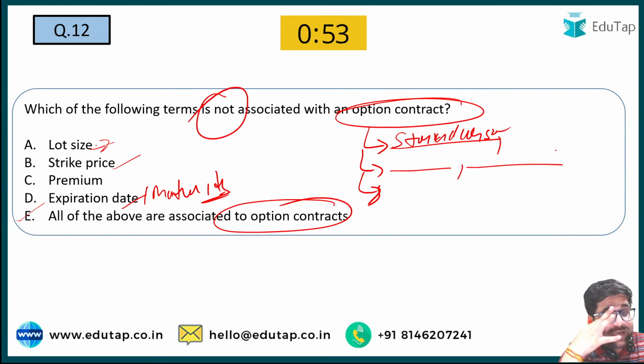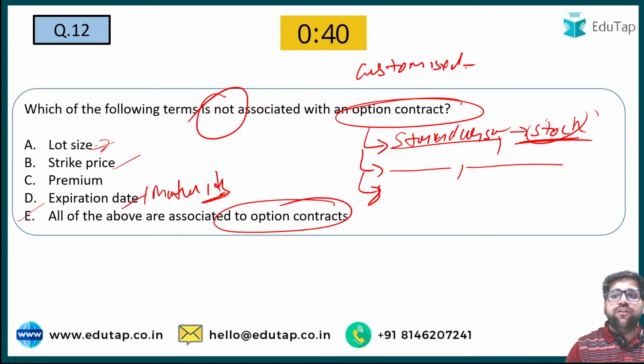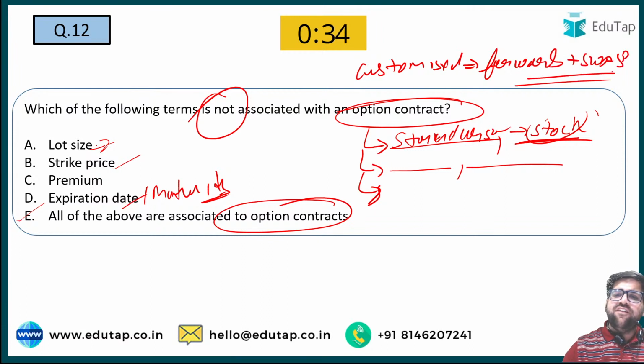Options contracts will be standardized because these are traded on stock exchanges, and on stock exchanges you cannot make changes. That's why it is not customized, it is standardized indeed. Customized, please note this particular point, these are forwards plus your swaps. Right now only we have discussed this. The answer to this will be call and put. Call option and put option.